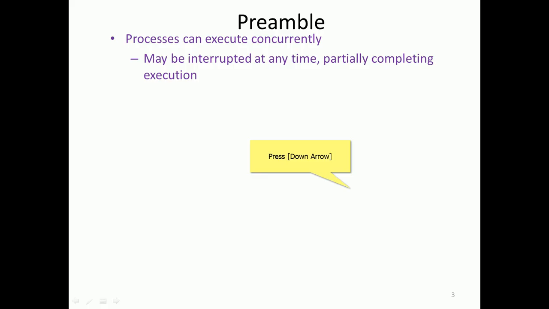It means it happens concurrently, right? Simultaneously it may happen, and may be interrupted at any time. Whenever those processes are free, they want to modify the shared variable, then they enter the critical section, partially completing execution.